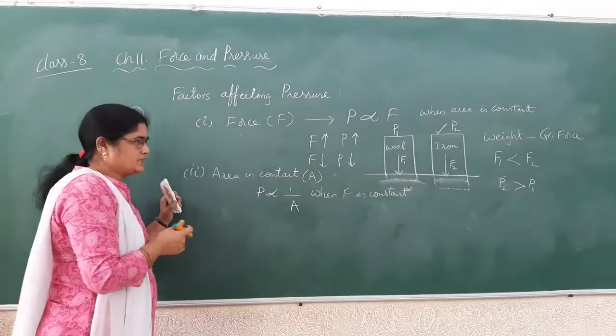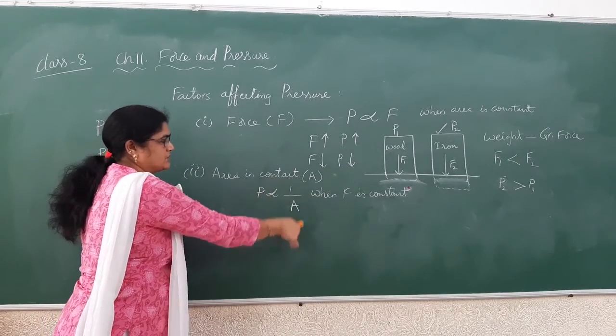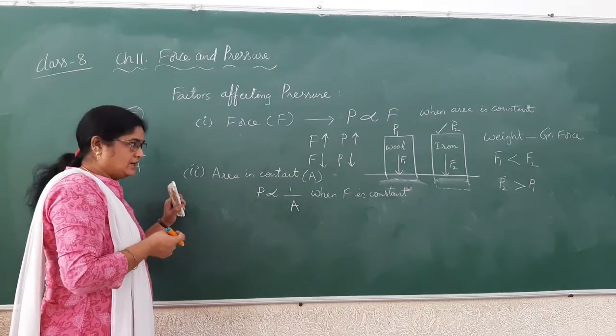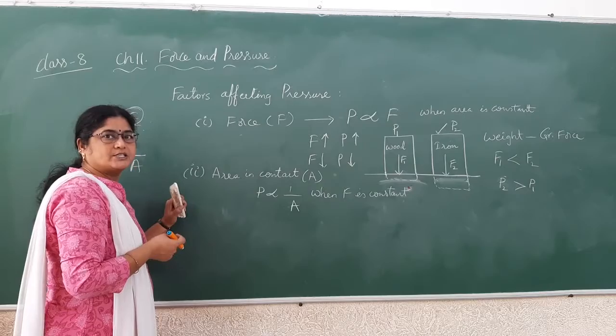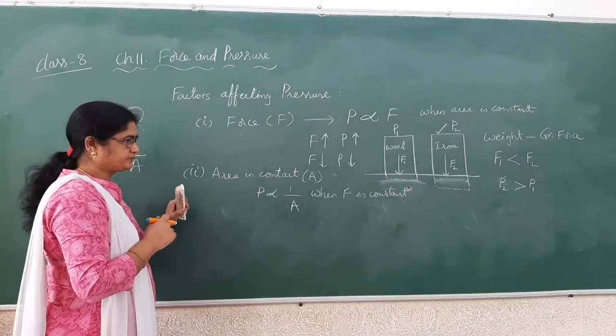When force is constant, then pressure is directly proportional to 1 by A. That means the pressure is inversely proportional to the area in contact with the body. Let us understand how the pressure changes in different areas when the same force is applied.